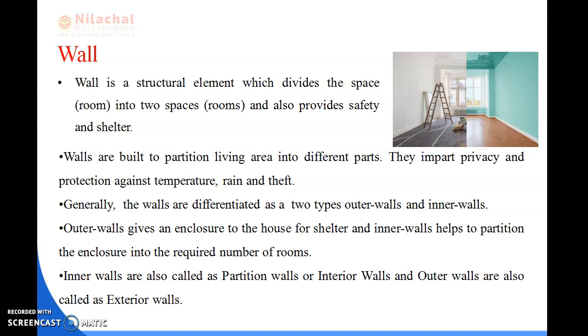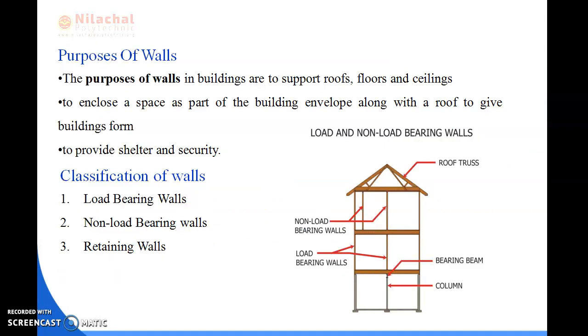Walls are mainly built to divide a room, and they also protect against temperature, rain, and sun. They are differentiated into two types: outer walls and inner walls. Outer walls are called exterior walls and inner walls are called partition walls. We can also say that outer walls give an enclosure to the house for shelter and privacy, and inner walls help to partition the room into the required number of rooms. So these are all about the walls.